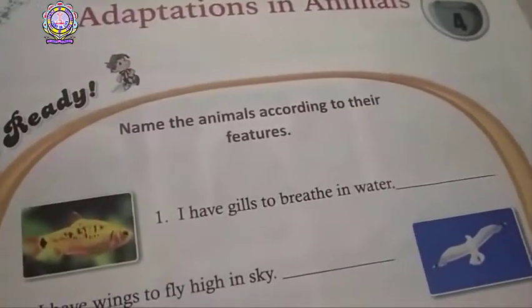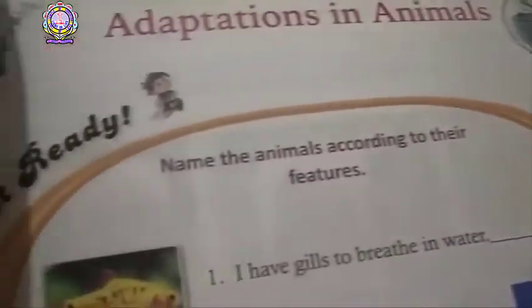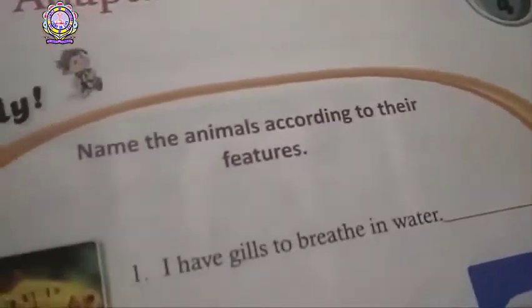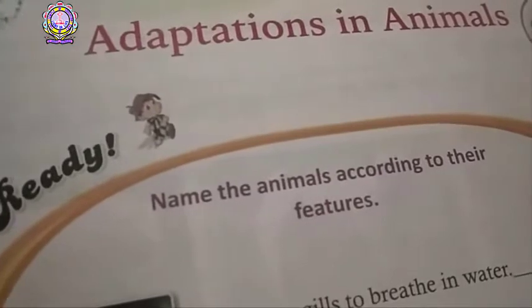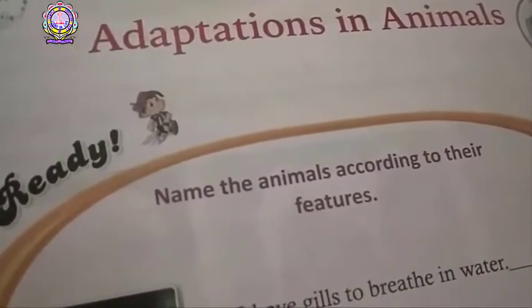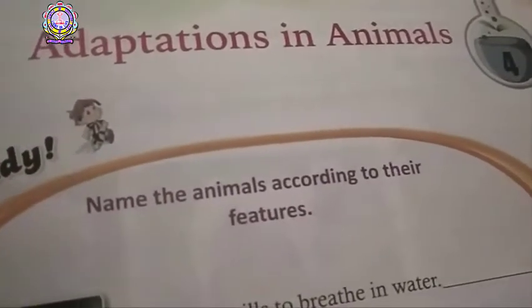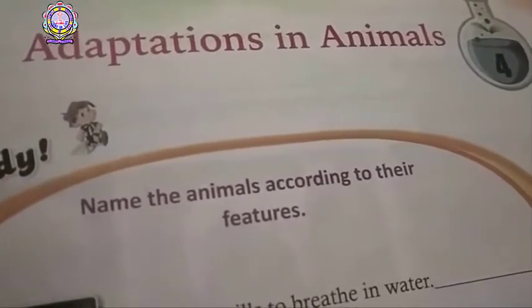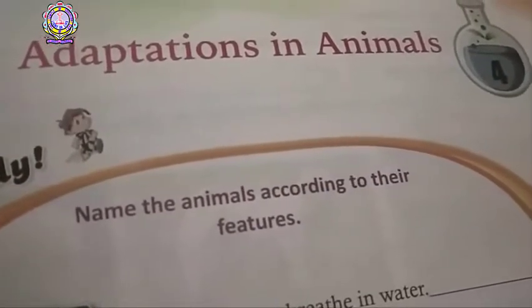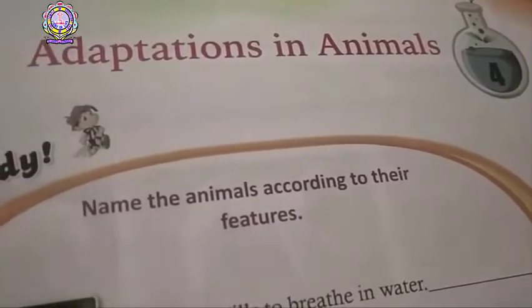Adaptation in animals. First of all, what is adaptation? Adaptation is the structure or function of an organism to adjust to various habitats, known as adaptation. I am repeating, adaptation is the structure or function of an organism to adjust to various habitats or various environments. This is called adaptation.